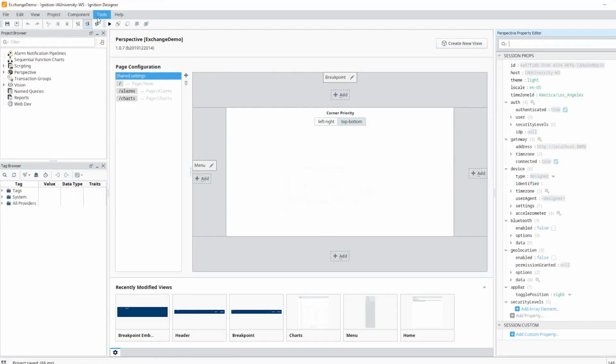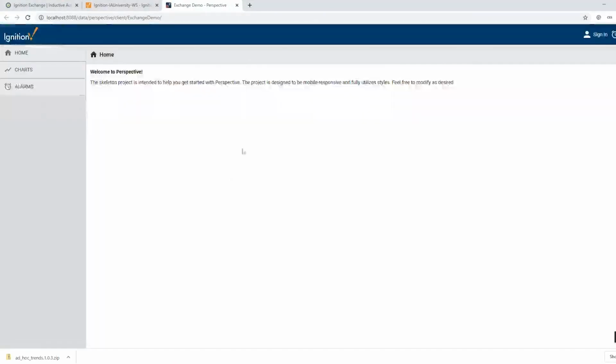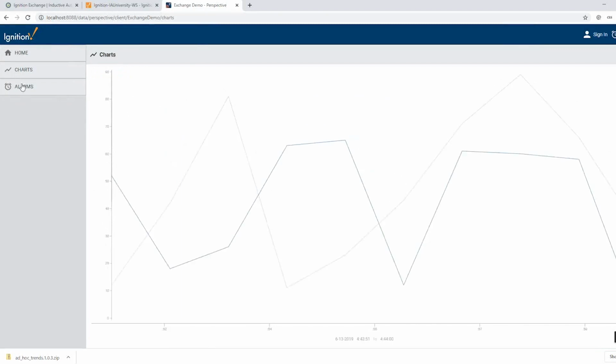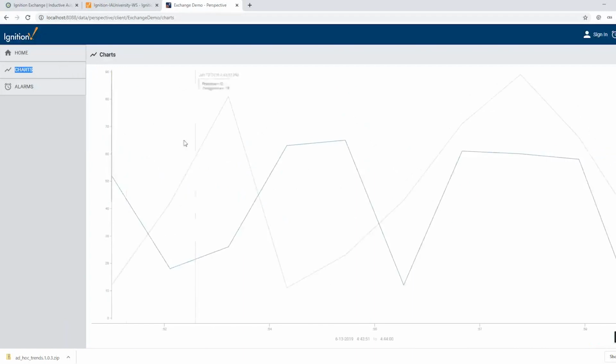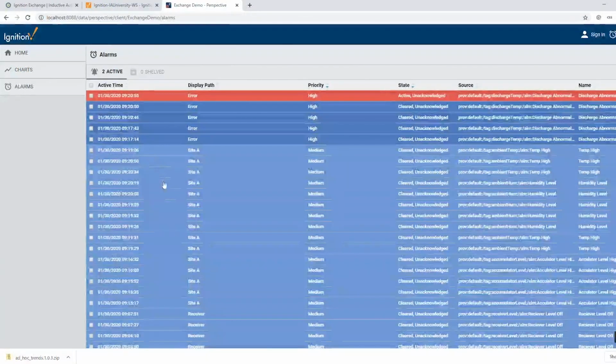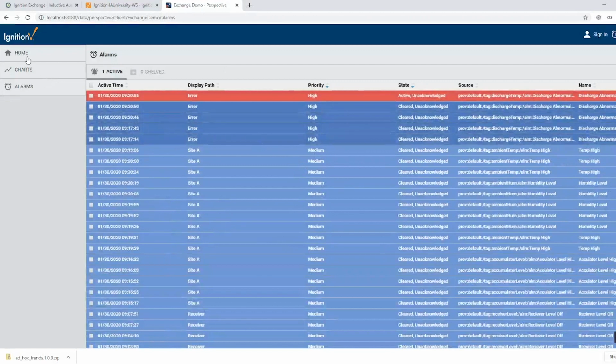So if I just hit save and I come into launch perspective, launch this session, I just wanted to show you that by default, there are some basic screens that come in with that template that we had chosen, that perspective menu nav. It just gives me a home screen, nothing really there. It has a chart that's not actually hooked up to any history, and it has our alarm table. Like I said, I configured some tags with some history and alarms, and so I can see some of those alarms in my system right there.